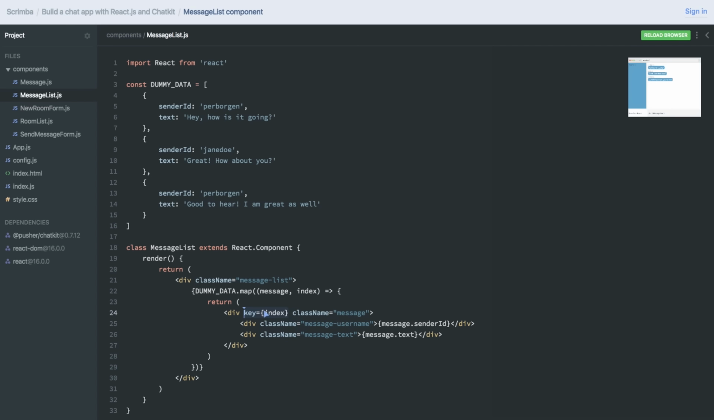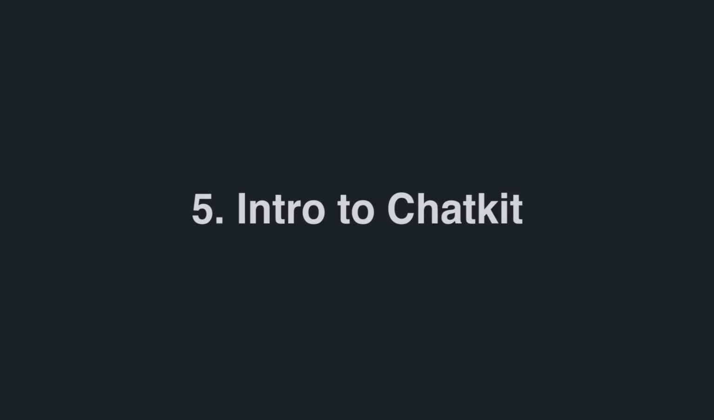But since we're not going to change the order of our items right now, we can use the index for this dummy example. However, in the next screencast, we're actually going to fetch real data from the Chatkit API and swap this index out with a more stable solution. So we're actually progressing pretty quickly now, so stay tuned for the next lecture, as it'll be packed with interesting learnings.